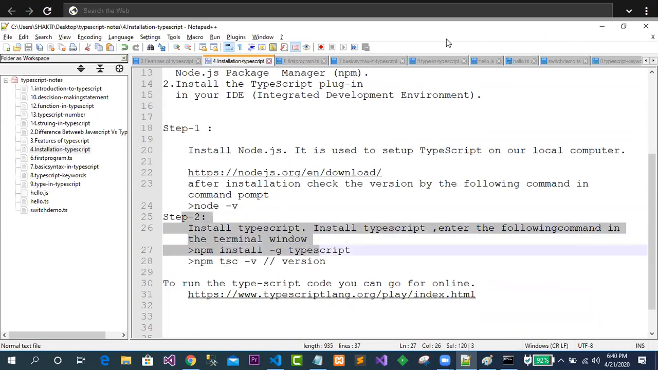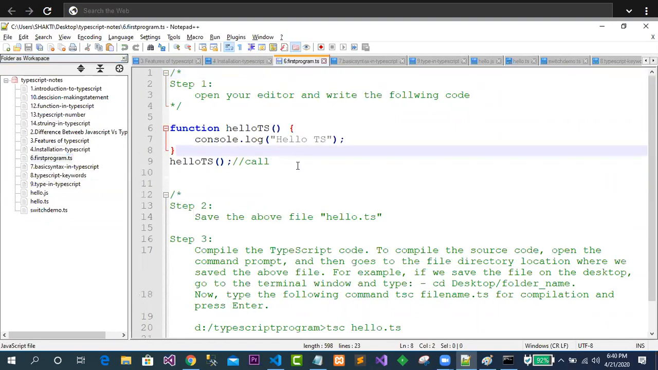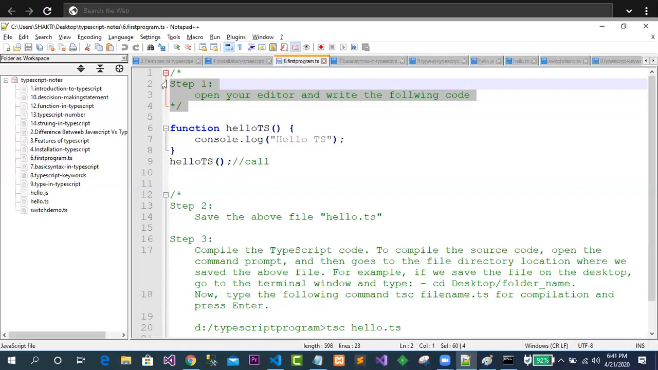So now my requirement is what? I will go for writing the first program. How to go for writing the first program in TypeScript? Simply I will follow some steps. Step number one, open your editor and write the following code.